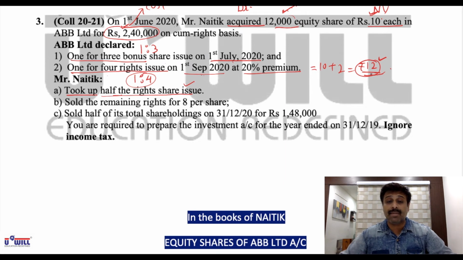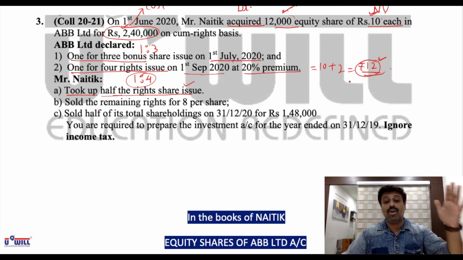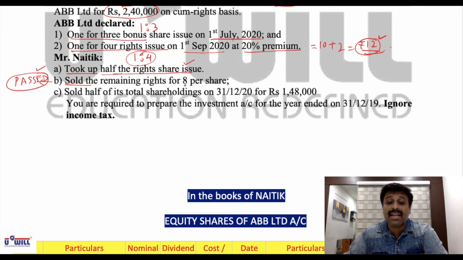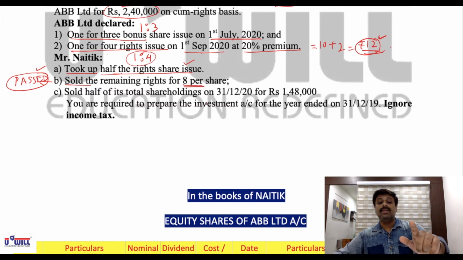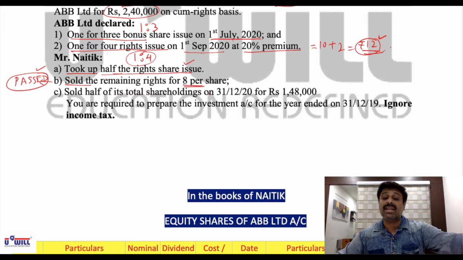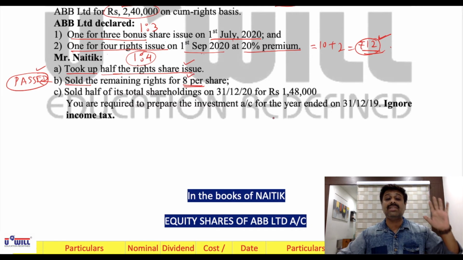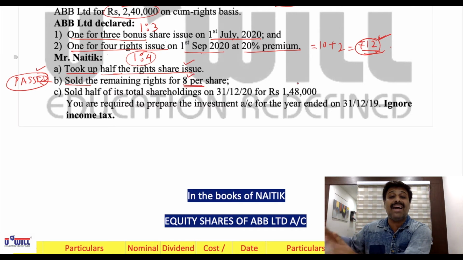What the company is offering will be recorded on the debit side in the investment account. He sold, means passed on, renounced, what we discussed just now. He sold means he passed on the remaining rights for 8 rupees per share, means he is giving these shares to someone who is going to pay 12 rupees to the company plus 8 rupees to him, means 20 rupees would be the cost for that buyer.